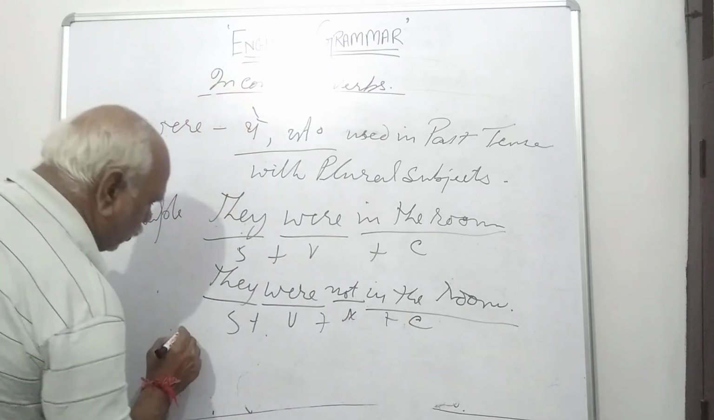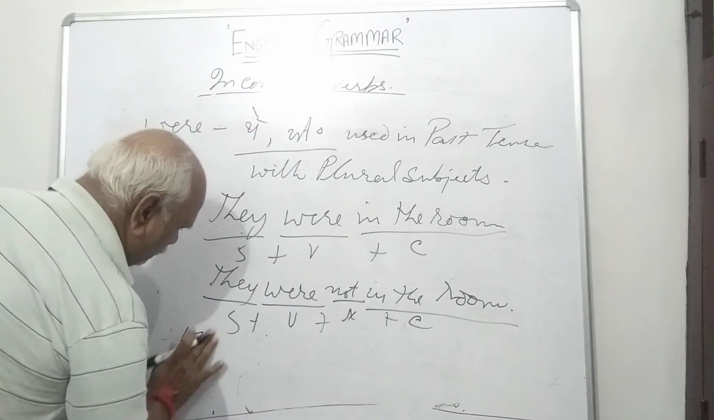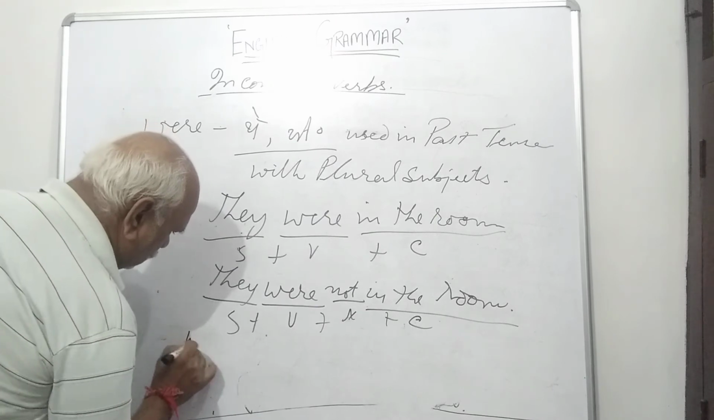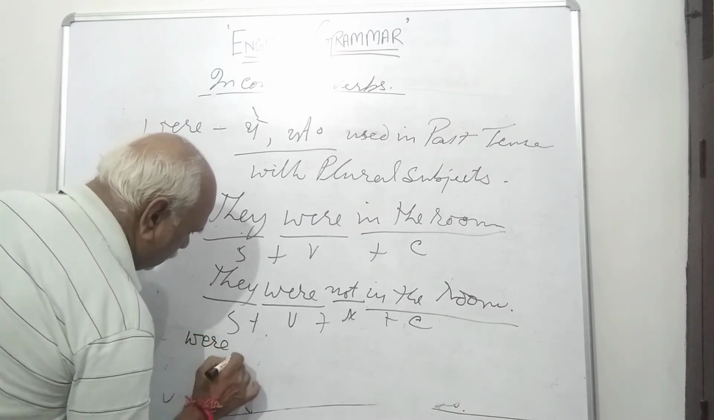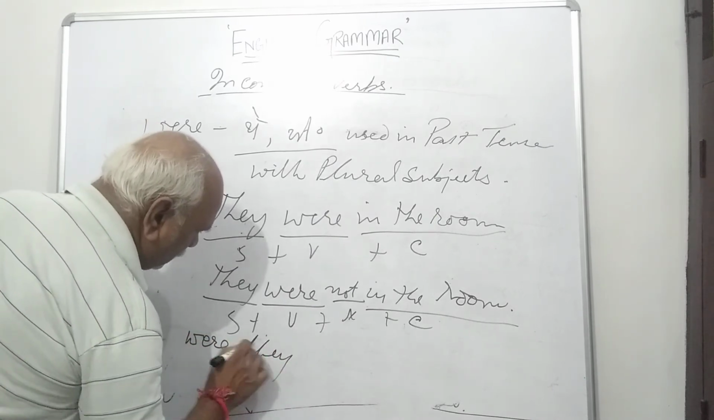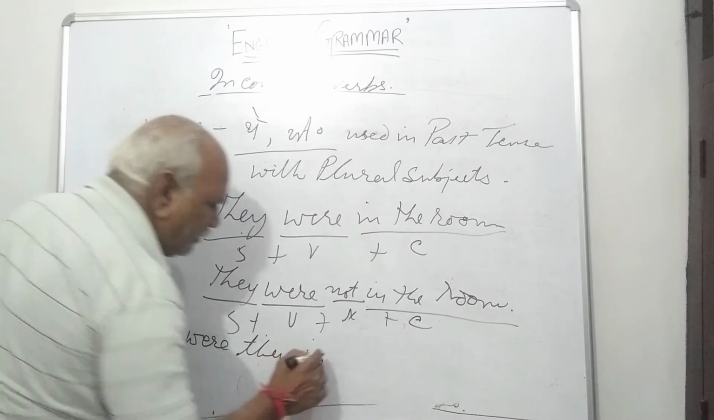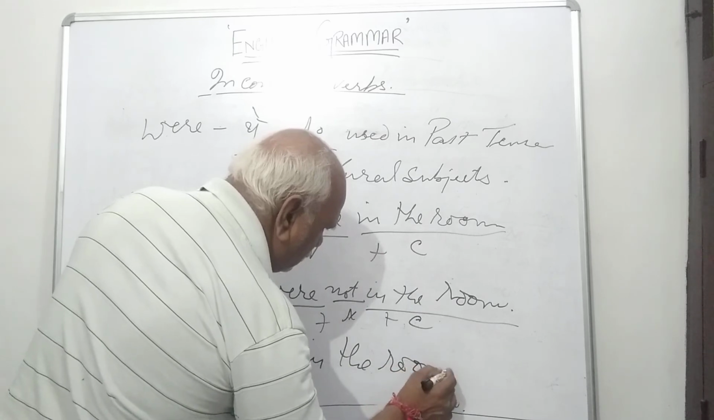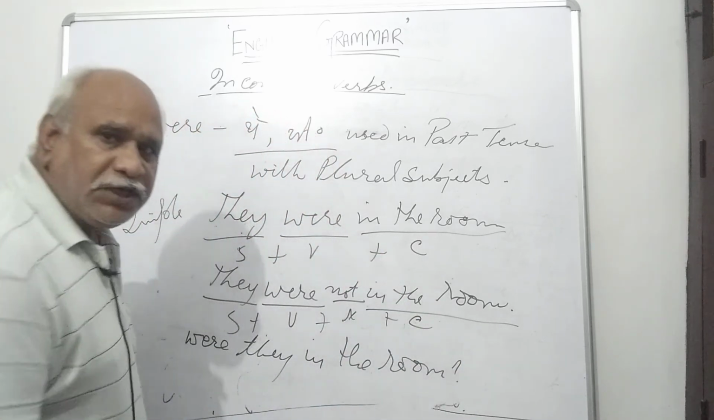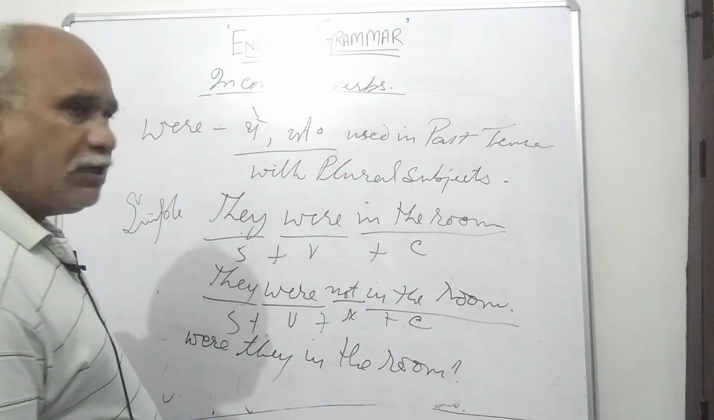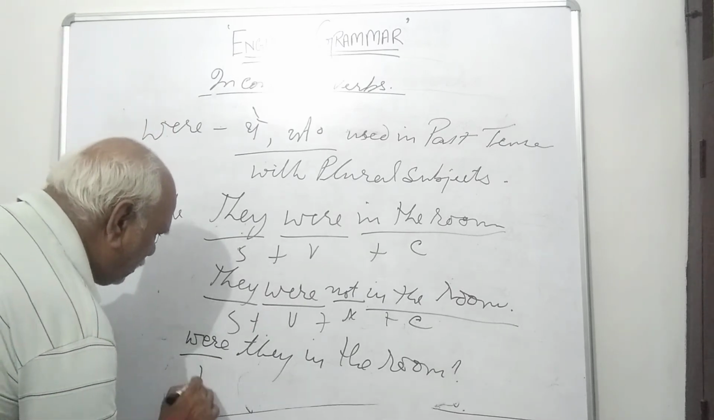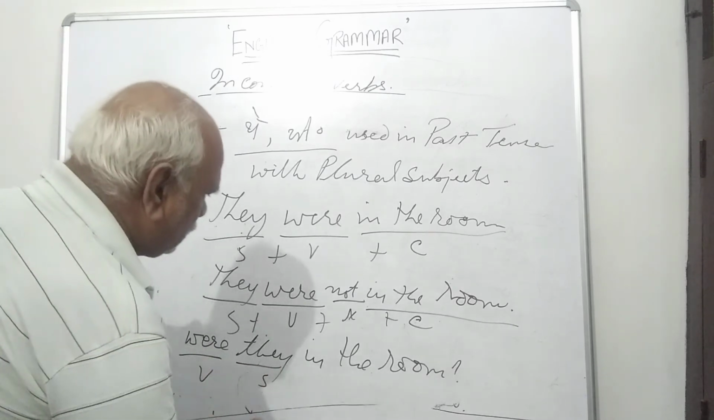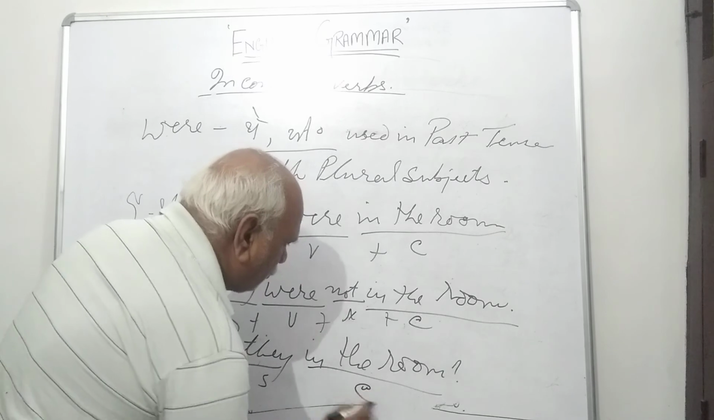And interrogative: were they in the room? क्या वे कमरे में थे? Were is verb, they is subject, in the room is complement.